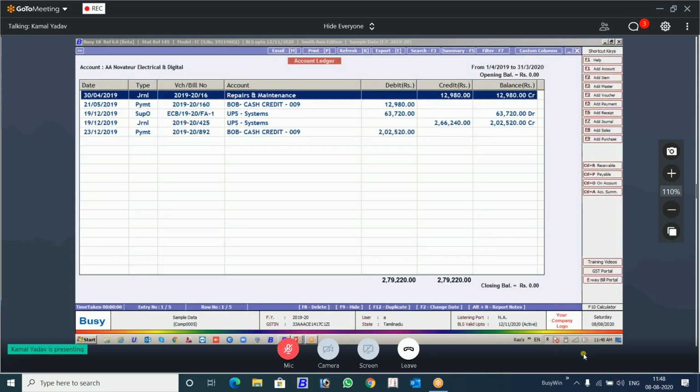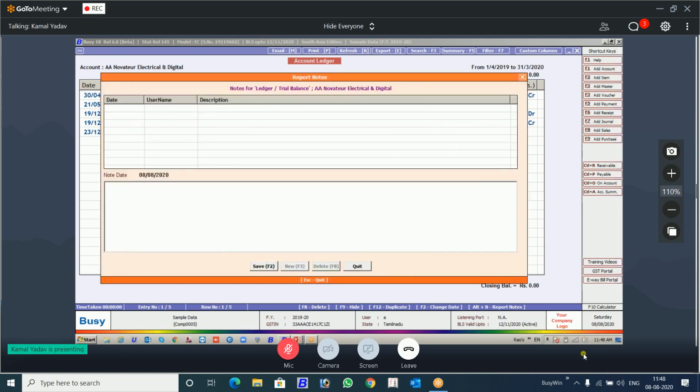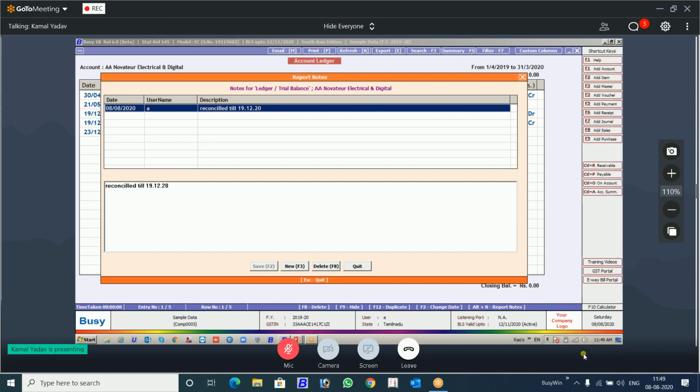So this is the ledger of a particular client. Now you want to add notes in this particular ledger. How are you going to do it? You will press Alt N. N for Nagpur, N for Nagaland. Alt N, you will press. This will be highlighted. Now you can write anything here. And it's saved.